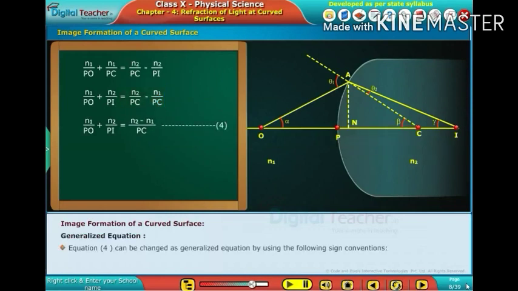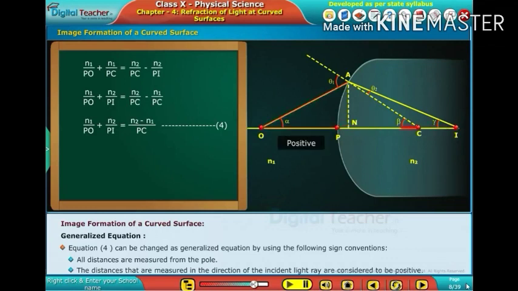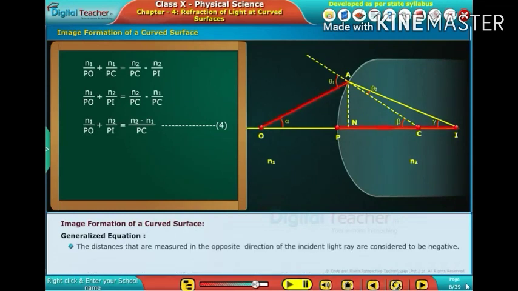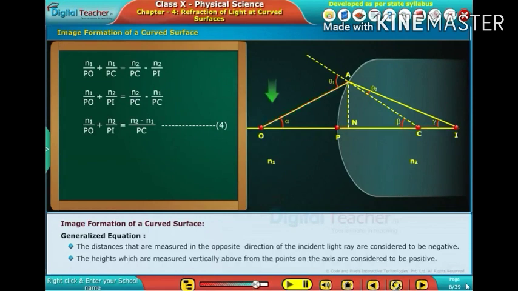Generalized equation. The equation shown on the screen can be changed into the generalized equation by using the following sign conventions. All distances are measured from the pole. The distances that are measured in the direction of the incident light ray are considered positive. The distances that are measured in the opposite direction of the incident light ray are considered negative. The heights measured vertically above the axis are positive. The heights measured vertically below the axis are negative.